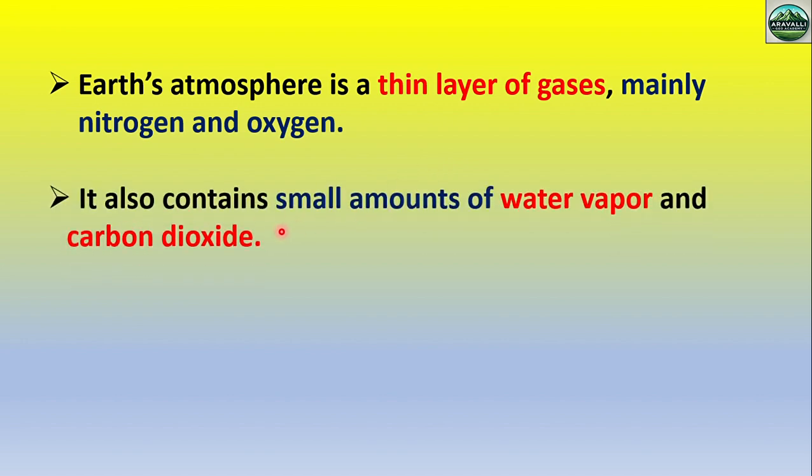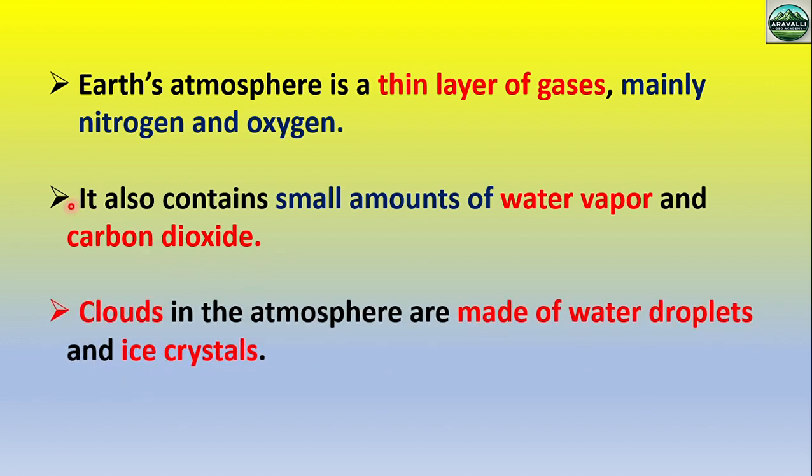It also contains a small amount of water vapor and carbon dioxide, but we know that 99% of the atmosphere is nitrogen and oxygen only, though a few amounts of water vapor and carbon dioxide are also there. Okay, water vapor percentage varies from 0 to 4%, and carbon dioxide is a constant 0.03% only. Okay, we will discuss the composition of the atmosphere later in a detailed way.